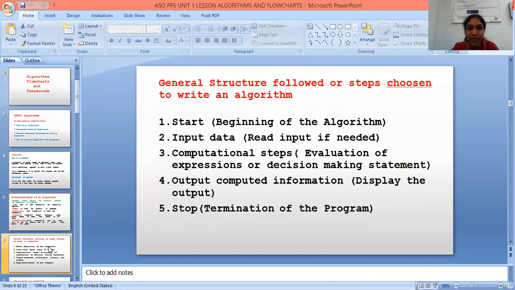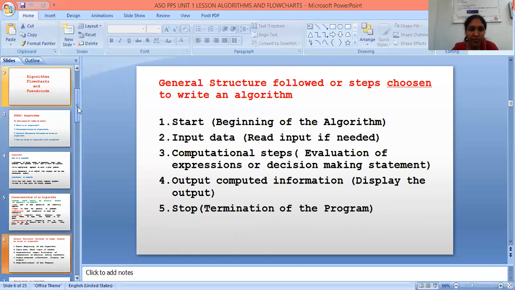Next is the general structure followed, or the steps chosen, to write an algorithm. First one is start. That means the beginning of an algorithm. Next is input data, read input if needed. Next, computational steps. That means evaluation of expressions or decision-making statements. Next is output computed information. That means display the output. Last one is stop. That means termination. These are all the 5 steps followed to create an algorithm.